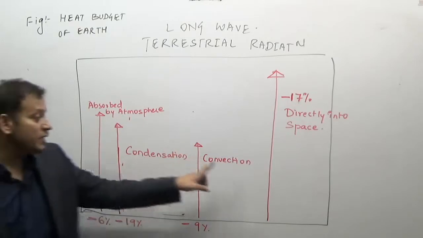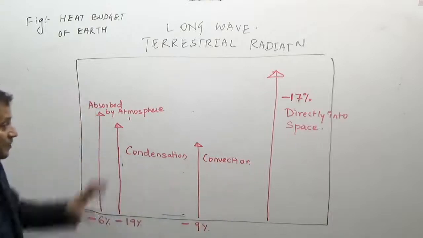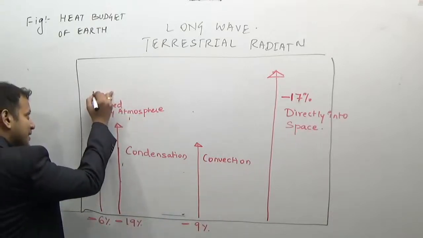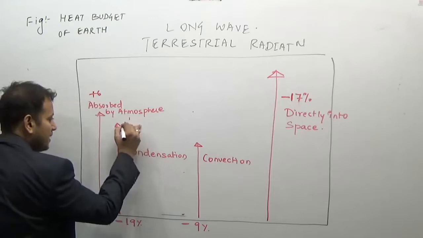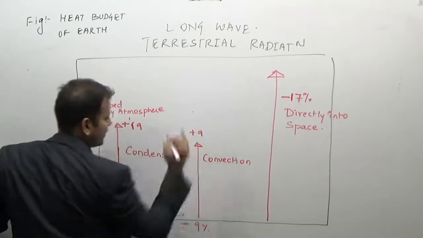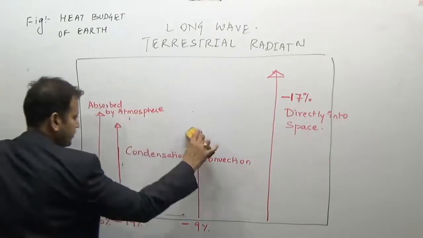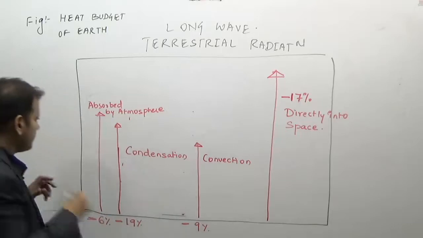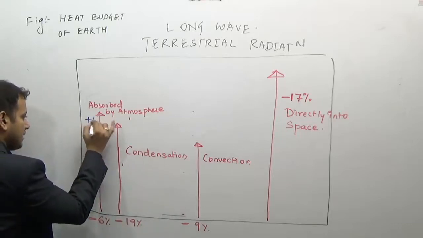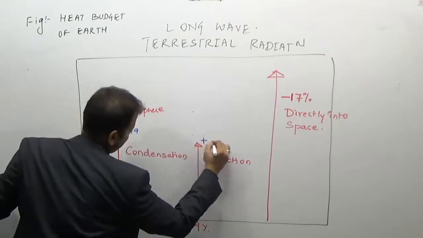It is given out to the atmosphere in the convection process. It is given out for the atmosphere. So the atmosphere has plus 6 here, plus 19 here and plus 9 here. This is all the energy the atmosphere is having. Plus 6, plus 19, plus 9.